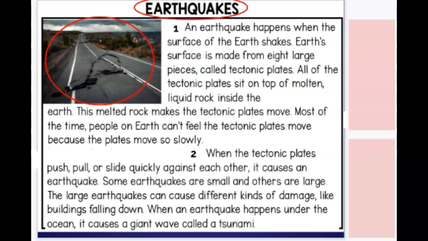Earthquakes. An earthquake happens when the surface of the earth shakes. Earth's surface is made from 8 large pieces, called tectonic plates. All of the tectonic plates sit on top of molten liquid rock inside the earth. This melted rock makes the tectonic plates move. Most of the time, people on Earth can't feel the tectonic plates move because the plates move so slowly.